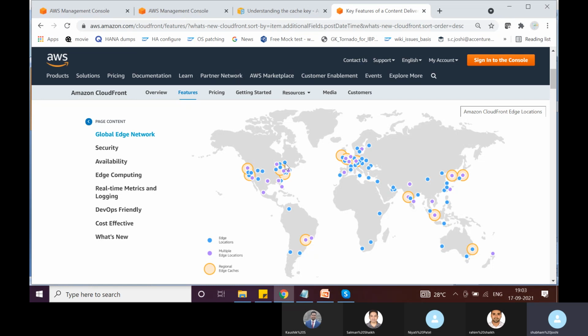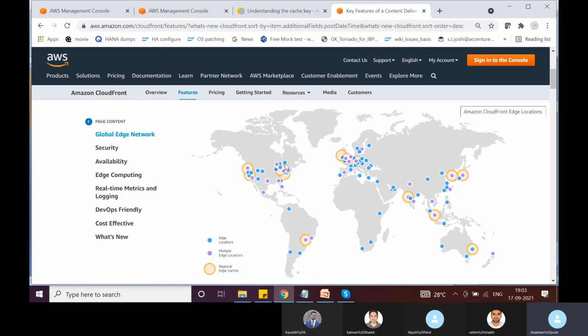Even in the India region, I believe they have four edge locations: one in Bangalore, Hyderabad, Kolkata, and the fourth I don't remember. Across the globe they have several edge locations, specifically built for caching the data, not for hosting applications or databases.